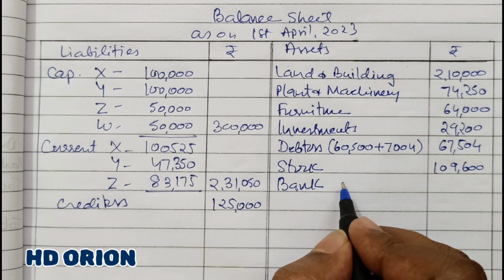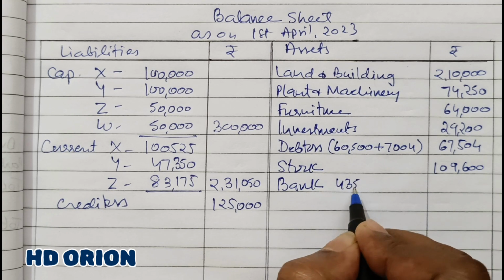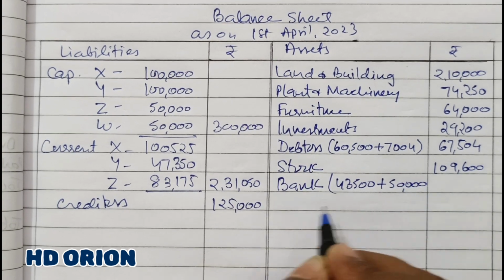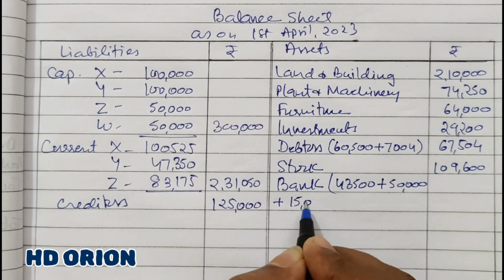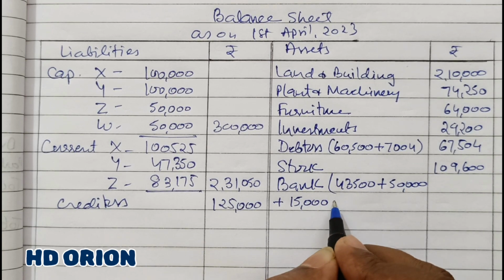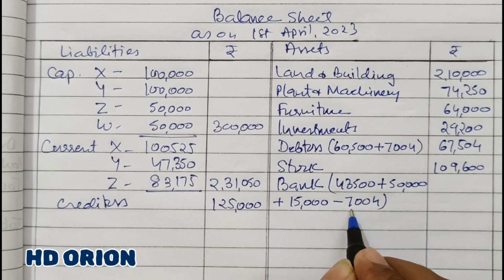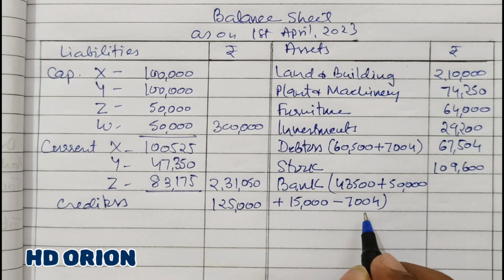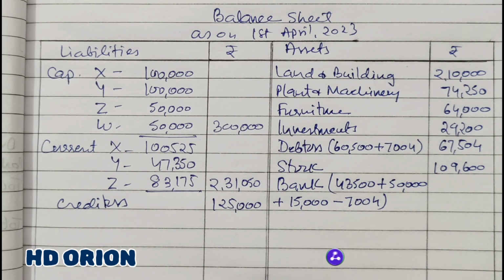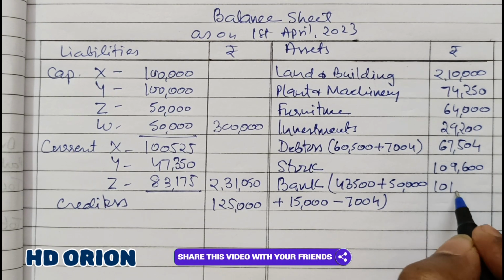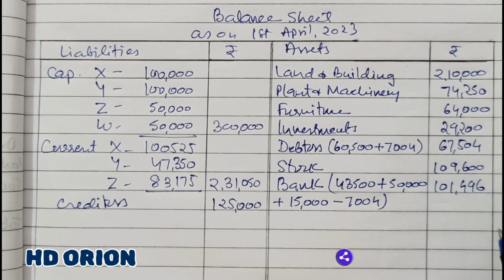There was a balance of rupees 43,500, and the new partner has brought rupees 50,000 as his capital and rupees 15,000 as premium for goodwill. And because of dishonoring of bill, 7,400 rupees has been deducted due to dishonor of bill receivable. And now the new balance is 1,01,496.